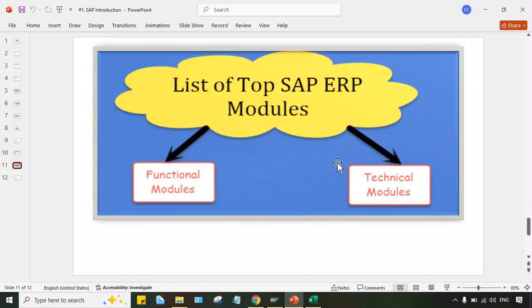Now, the list of SAP modules. See, multiple modules are there in SAP. If you have to learn SAP, it doesn't mean you are going to learn the entire module. No, you can be an expert of only one thing. You can't be an expert of each and everything, right? So in SAP, multiple modules are there, but at a broader level it is divided into two parts: functional and technical modules. Functional module means here we have to do the configurations.